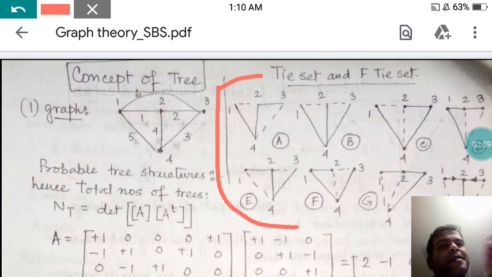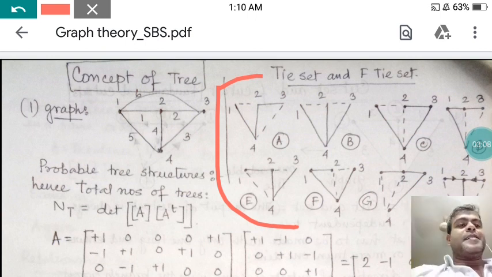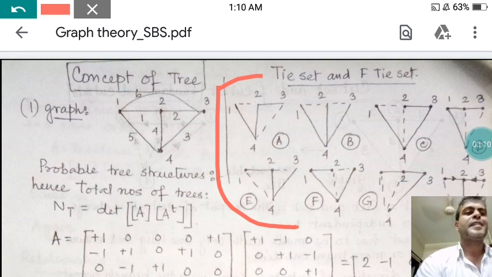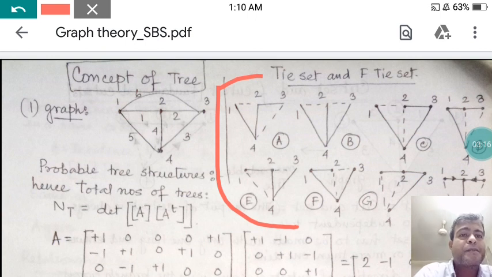Obviously it is variable, because the number of branches and nodes gives origin to the number of trees. Here we have a total of 8 trees, but maybe there are many more. So how do we determine the total number of trees?